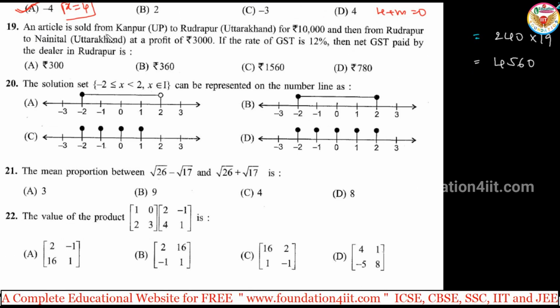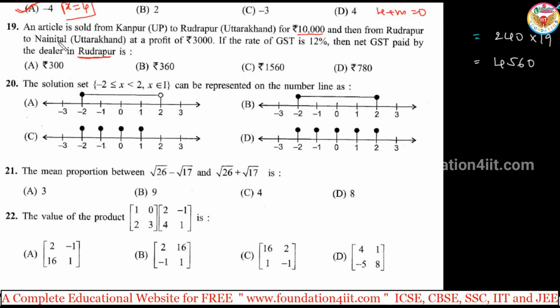Next one. An article is sold from Kanpur, UP to Rudrapur, Uttarakhand for 10,000, and then from Rudrapur to Nainital, Uttarakhand at a profit of 3,000. If the rate of GST is 12%, then find the net GST paid by the dealer in Rudrapur. So you have to find the dealer's net GST. Rudrapur is the dealer; how much profit did he get?